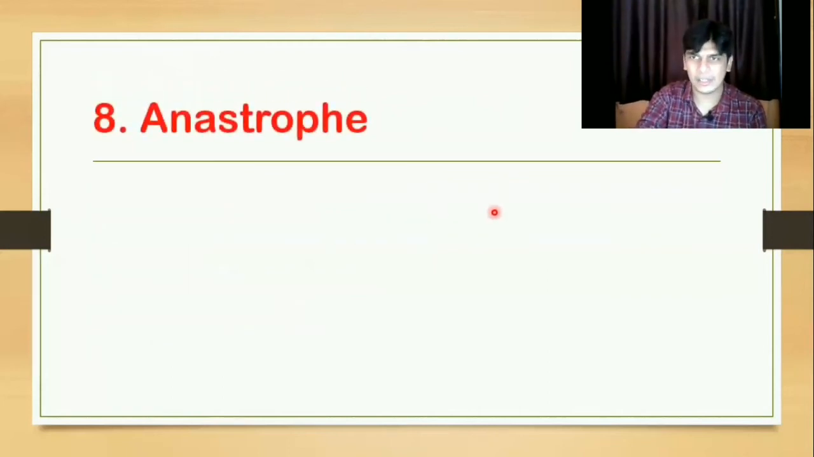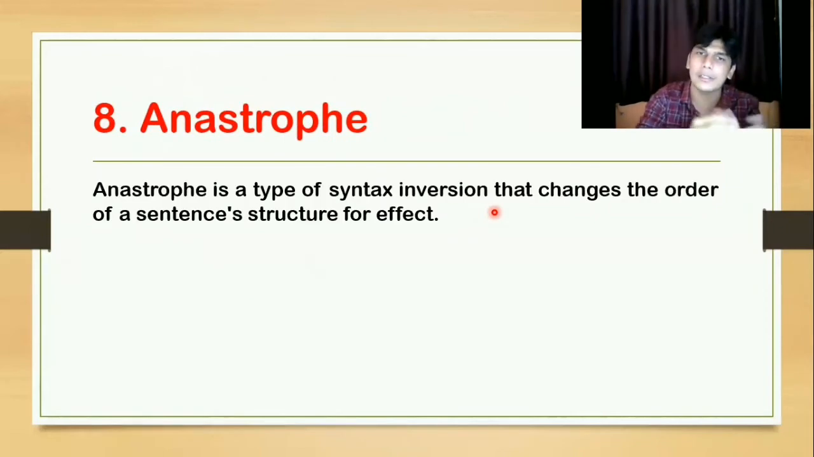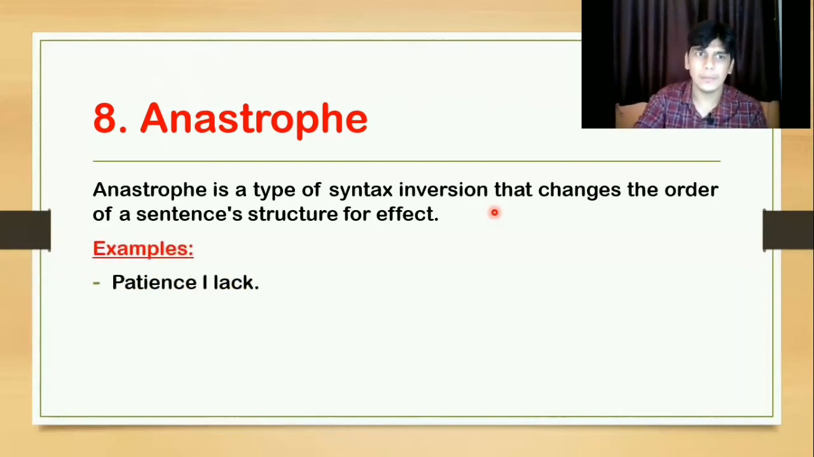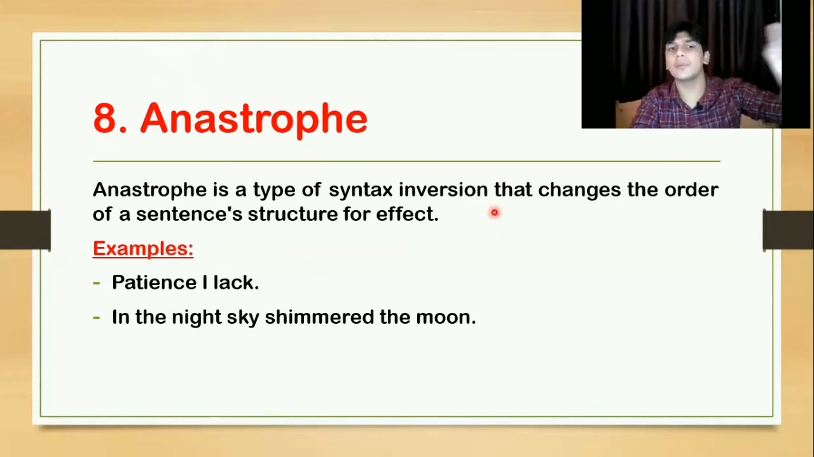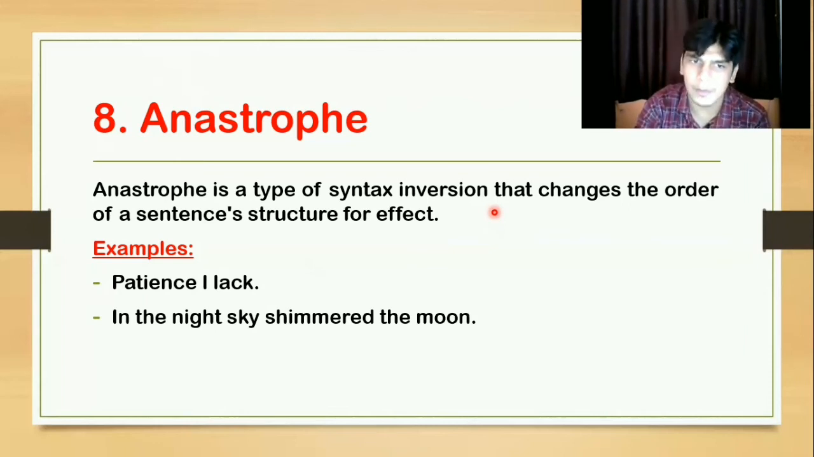Next one is anastrophe. Whenever a normal sentence order is changed for effect, that becomes anastrophe. Patience I lack. What must actually come? I lack patience. But what is used? Patience I lack. So this sentence is not grammatically correct, but poets, they use these kind of sentences in their poetry. Next, in the night sky shimmered the moon. Actually, the moon shimmered in the night sky. This must have come. This should have come. Okay. So these are the examples of anastrophe.